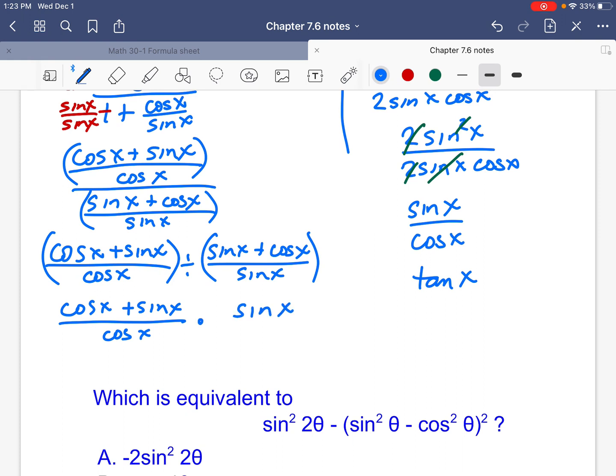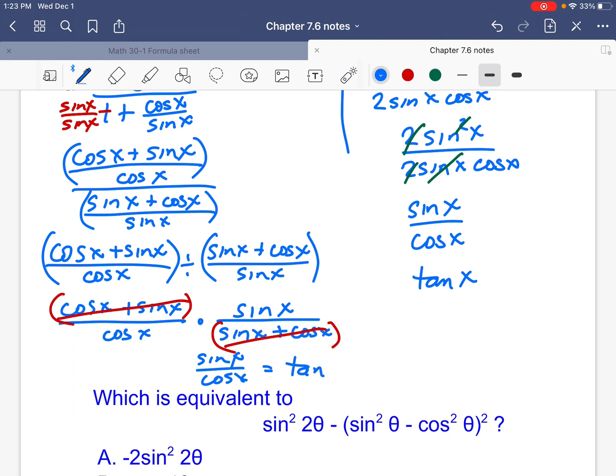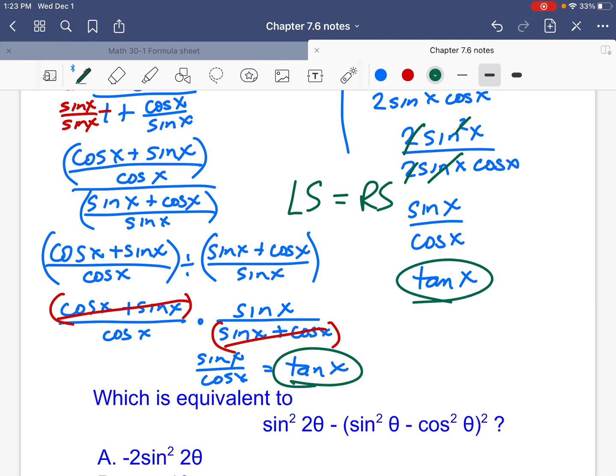Now I will say, most of you guys are getting this, so you realize you can probably skip a step or two here. You could go directly to this. Cos x, sin x, cos x, same thing. This becomes sine of x over cos of x, which is tan of x. And left side equals right side, I'm happy. Because tan of x equals tan of x.